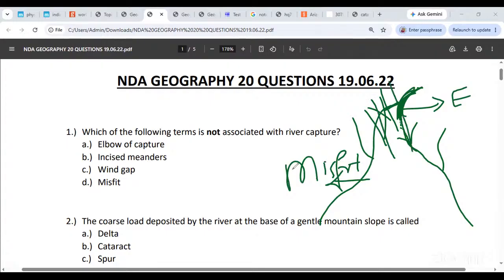This area in the middle where the water does not flow anymore, the one that has become crisscrossed and messy, that is called the wind gap.